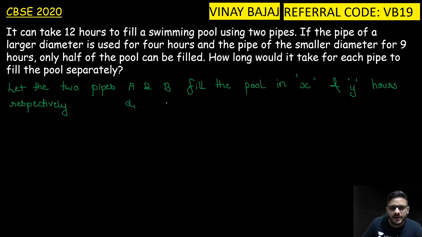Let's take D1 and D2, and D1 is greater than D2. We assume this. Okay?